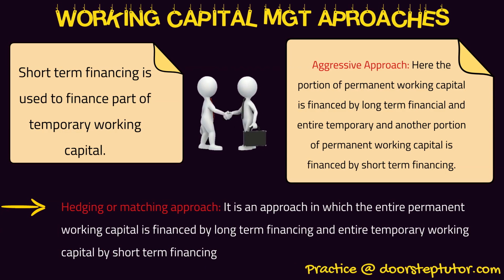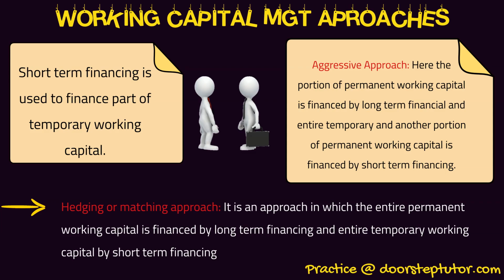So what did we understand today? We understood the concept of working capital, which is nothing but the difference between current assets and current liabilities. It is always considered that current assets should be more than current liabilities, because when current assets are more, we have idle cash, extra money with us, and we can use that in future for all our operational needs.